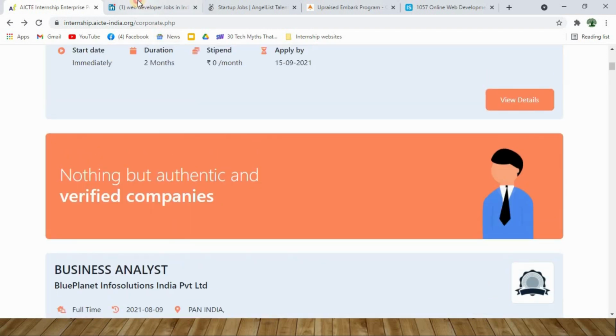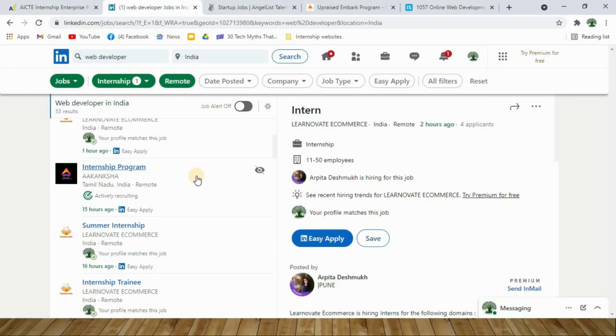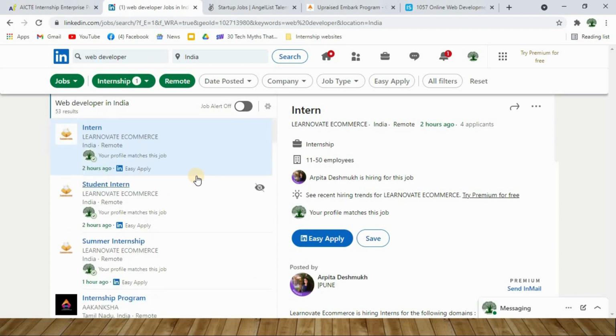And then second on my list, I have LinkedIn. I would always say that LinkedIn is the best place to search for your internship. So once you have landed on your LinkedIn page, you can just click on job opportunities. When you click on this, you will land on this particular page, and you will have this filter section where you can play around with the filters, which will filter out the correct internship offers for your need.